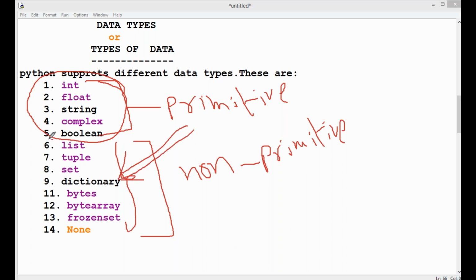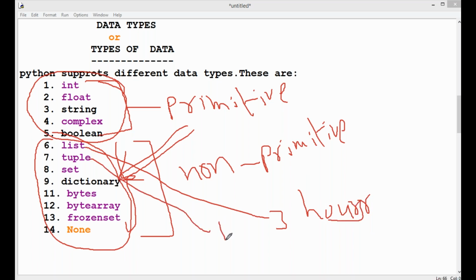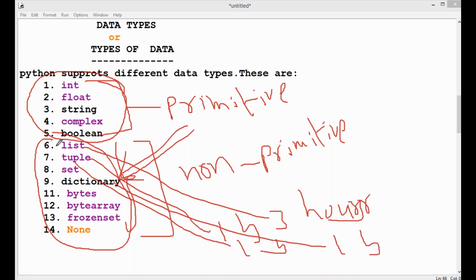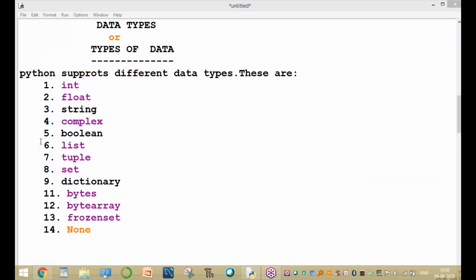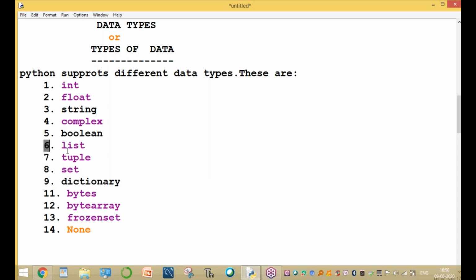I will explain these. These are different chapters in Python. The list chapter continues for 3 hours, tuple 1 hour, set 1 hour, dictionary 1 hour. Altogether nearly 10 hours of topics for list, tuple, set, dictionary, and data structures. These data types are specially available only in Python, not in other programming languages.